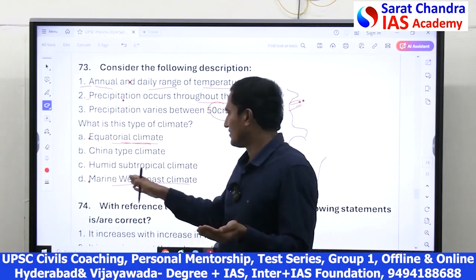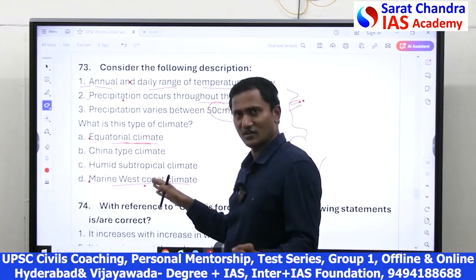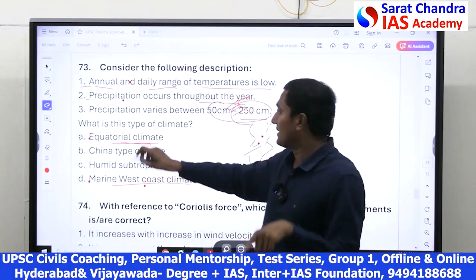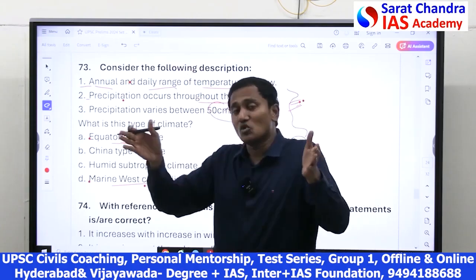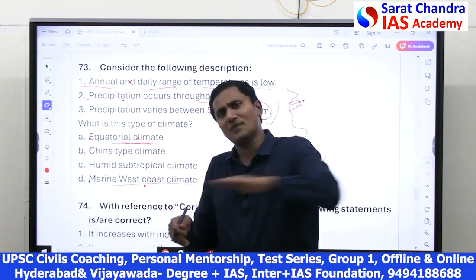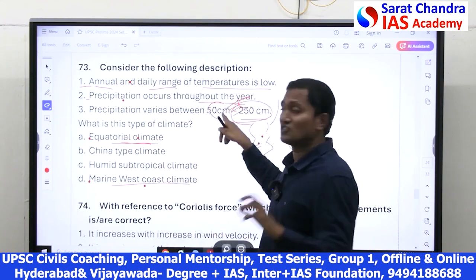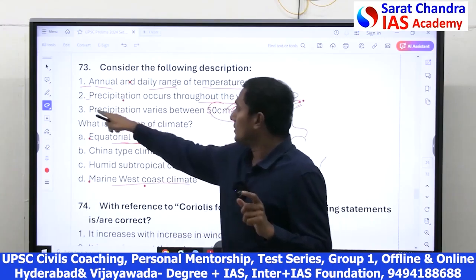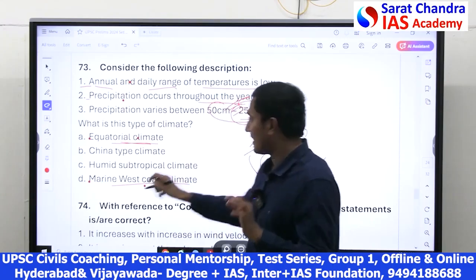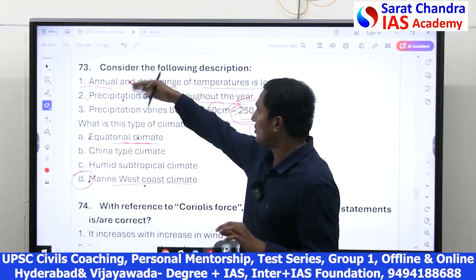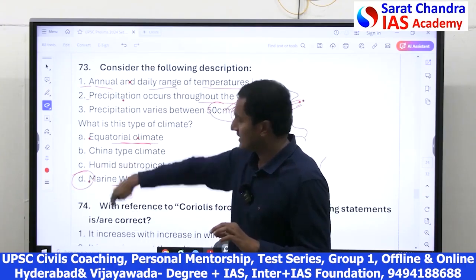50 centimeters means very less rainfall. Maybe in marine west coast climate, in summer season, very less rainfall. Winter season, very high, 250 centimeters. Range is very high. But in equatorial climate, that much range won't be there. Throughout the year, almost the same rainfall. Maybe some variation is there, but this much variation will not be there. Hence, purely based on the third point, you can say the answer is marine west coast. If the third point is removed, only 1 and 2, A and D both are correct.